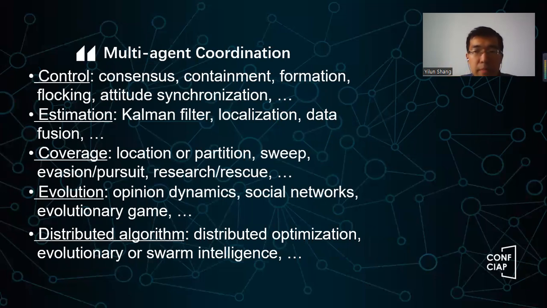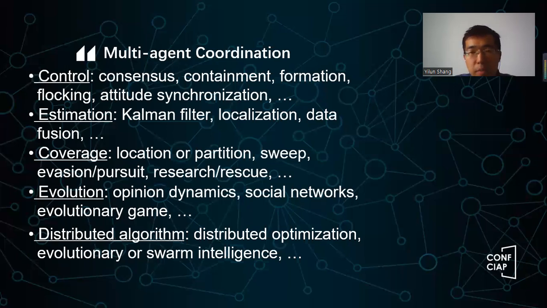Multi-agent coordination has many applications, like in control, estimation, coverage, evolution, and distributed algorithms. So here I just listed the 5 points. For control, we are familiar with the consensus, containment, formation, flocking, attitude synchronization, right? For estimation, we have Kalman filter, localization, data fusion, right?